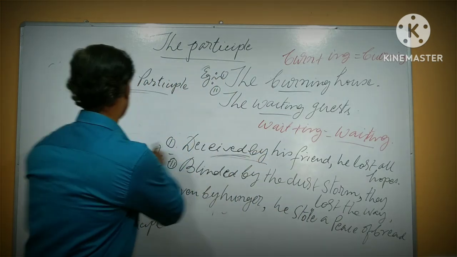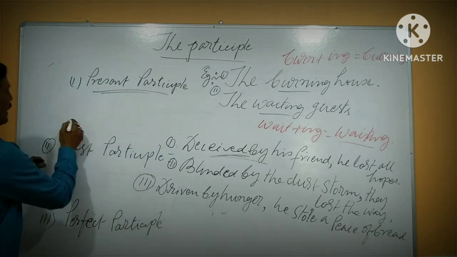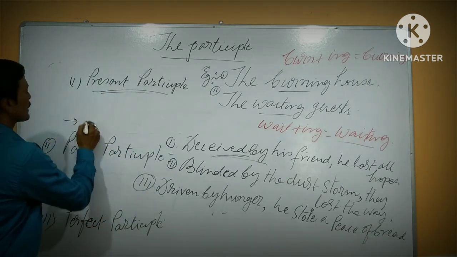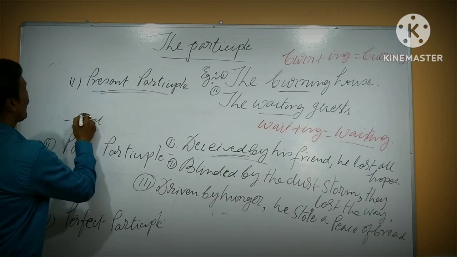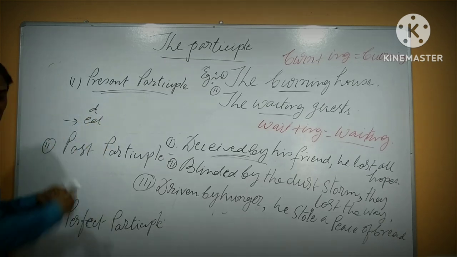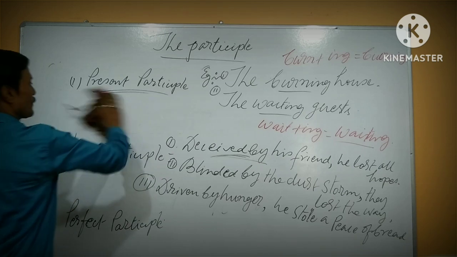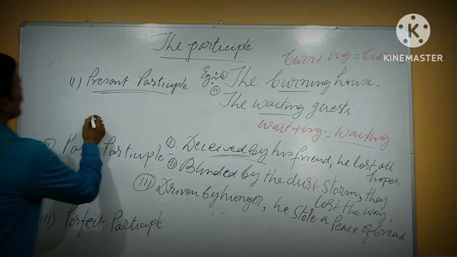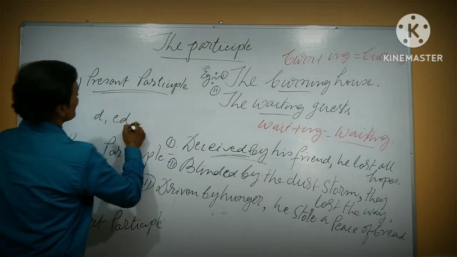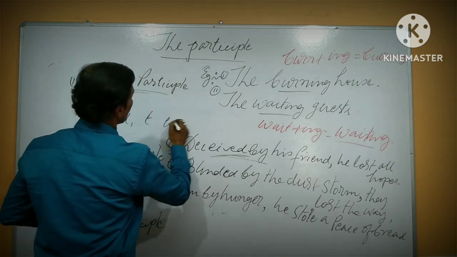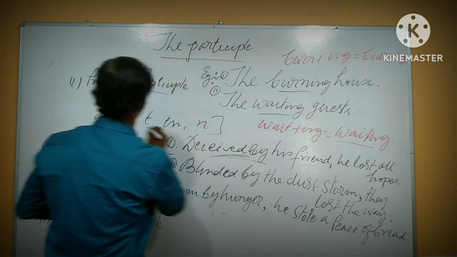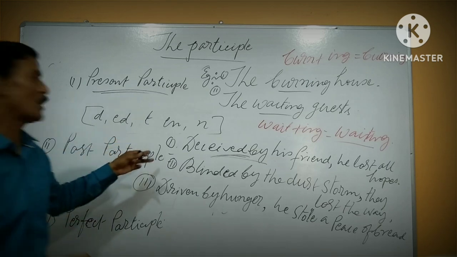In the past participle, you may know the end of the verb is ed or d, t, en or n. All those are used as an action or verb.